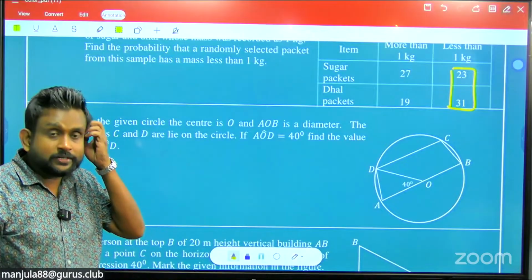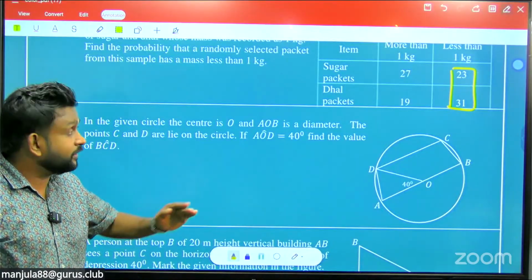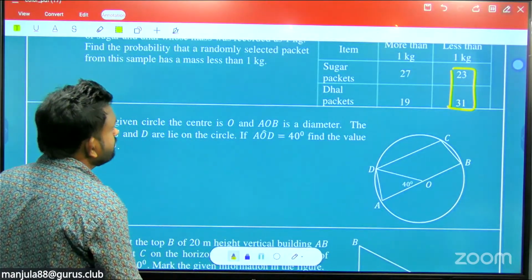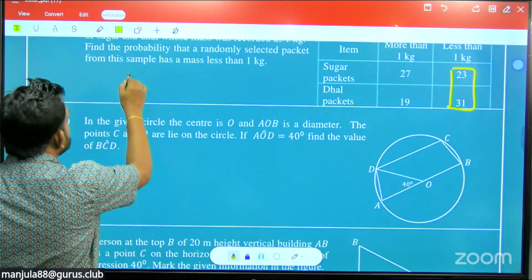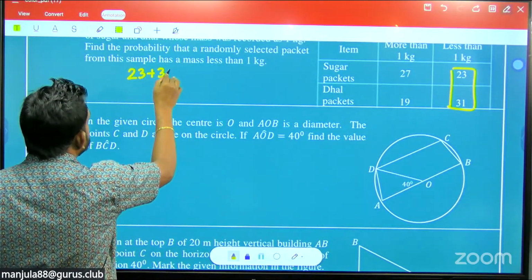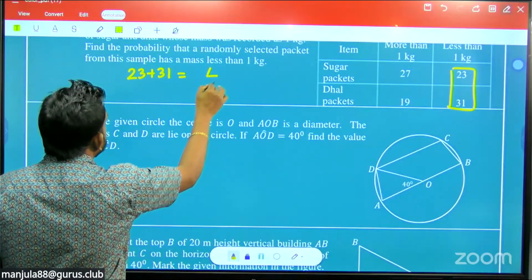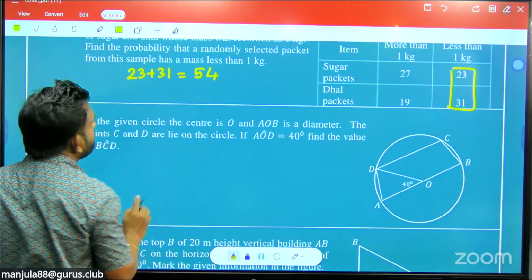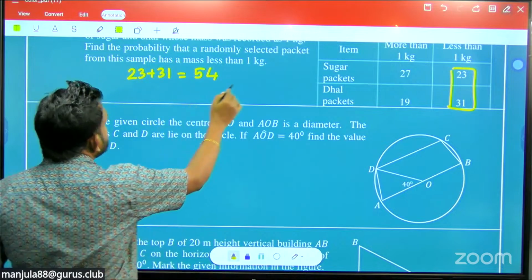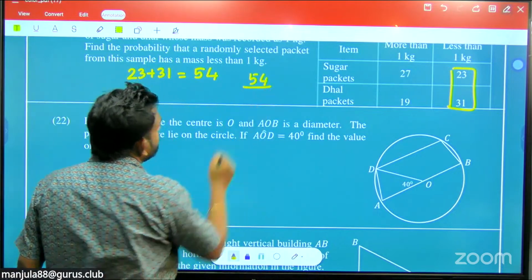Then for less than 1 kilogram, you check what packets are there. How many packets are there? 23 plus 31. So here we have 23 plus 31. Then it comes as 3 plus 1 is 4, 2 plus 3 is 5, so 54 packets there. Out of how many total packets? Now you check the total.